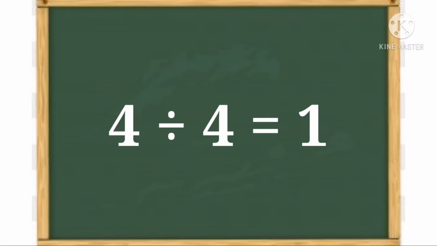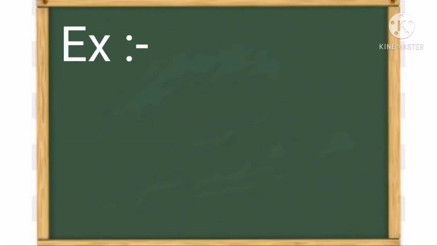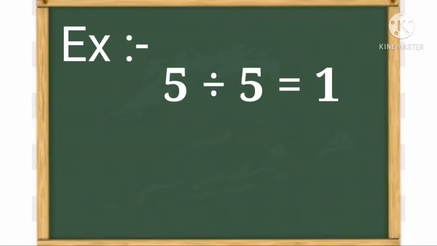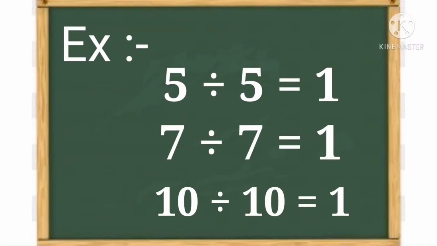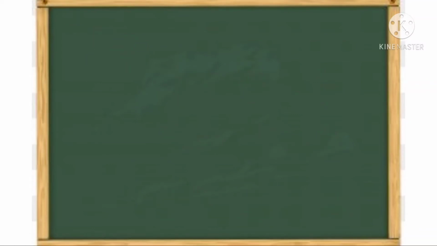Any number divided by itself gives 1. For example, 5 divided by 5 equal to 1. 7 divided by 7 equal to 1. 10 divided by 10 equal to 1. Have you understood, children? Yes. Go to the third property.